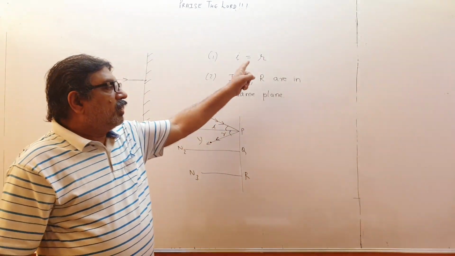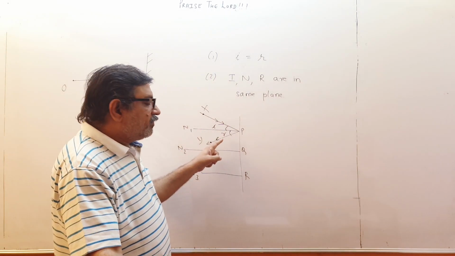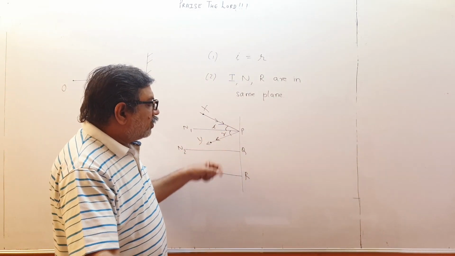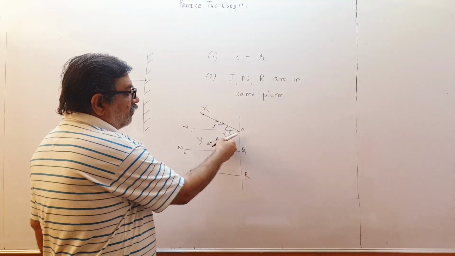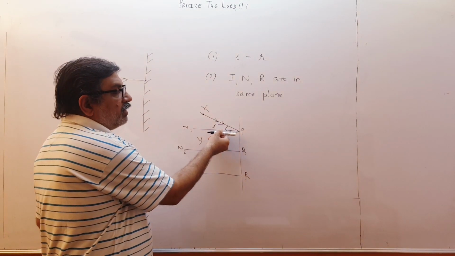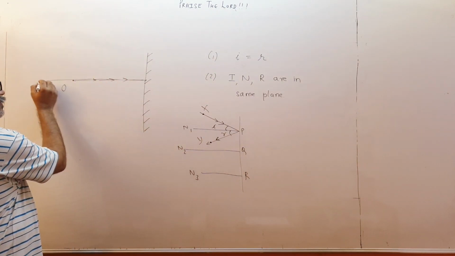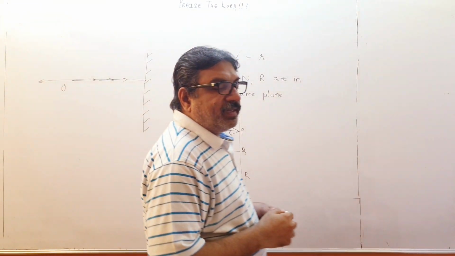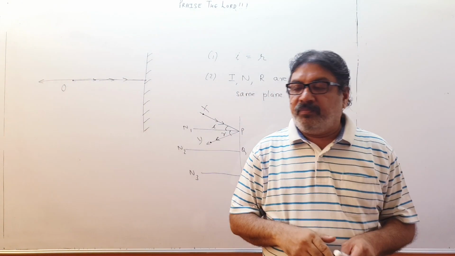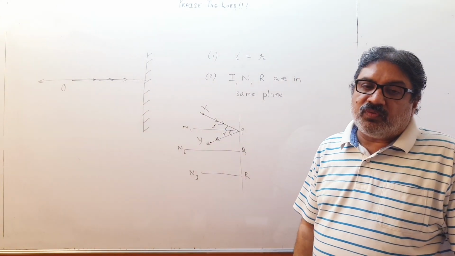So if i is 0, r has to be 0. r is the angle between the normal and the final ray. If the angle is 0, that means this ray should go like this, then only this r will become 0. So the reflected ray goes in the direction of the normal again. So the incident ray coming like this will return like this. So please understand why the reflected ray is going back in the same direction. Because in this case, the angle of incidence and the angle of reflection are both equal to 0.